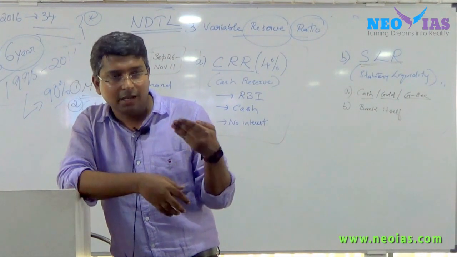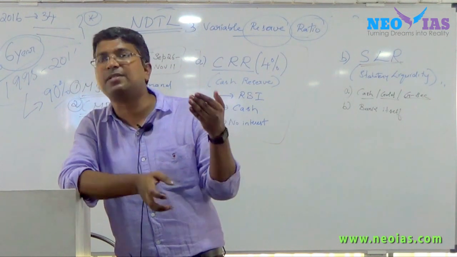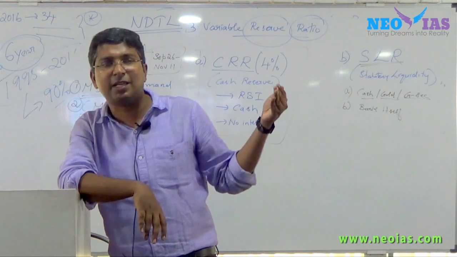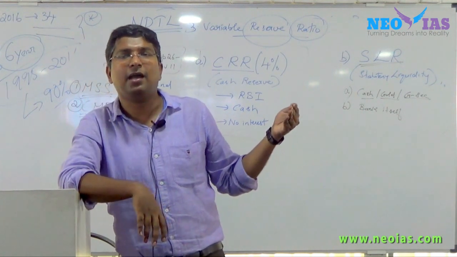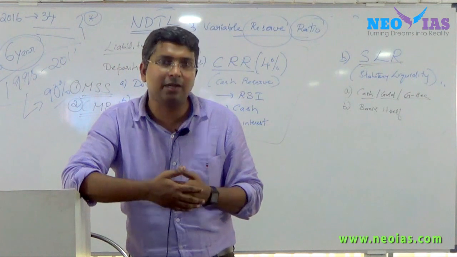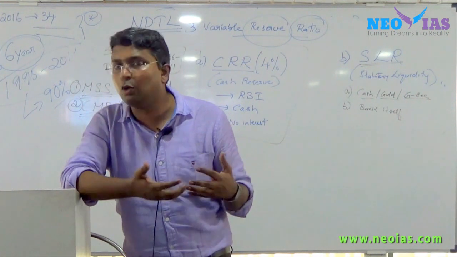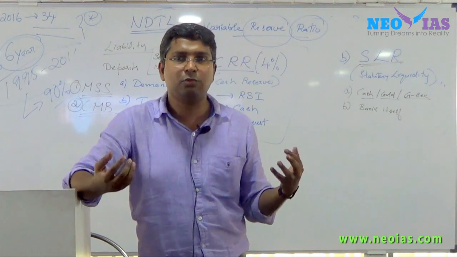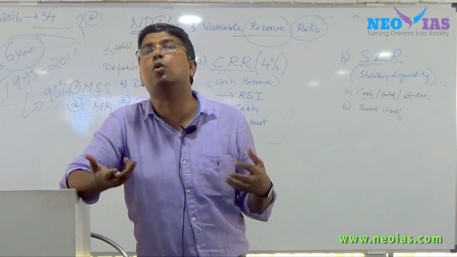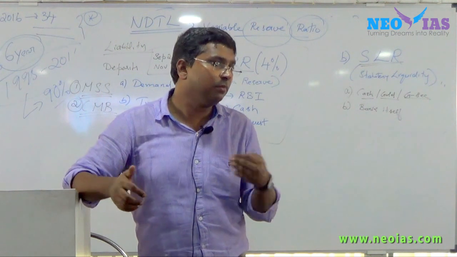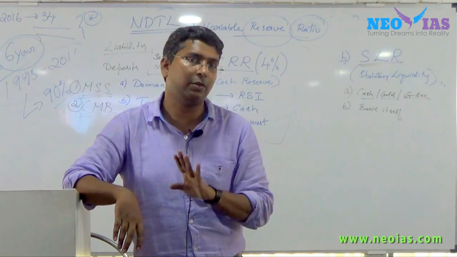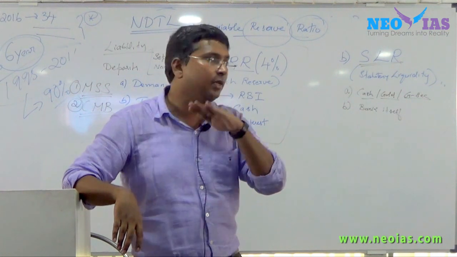Now there is huge default. There is business pessimism, and recently a report has come that in India and certain developing countries, the business pessimism is so high and the bad loans ratio is going high. So the bank is also hesitant to give loans. So they are looking for a safer avenue, and one of the safest avenues is government securities. So you keep this in mind in relation to SLR.